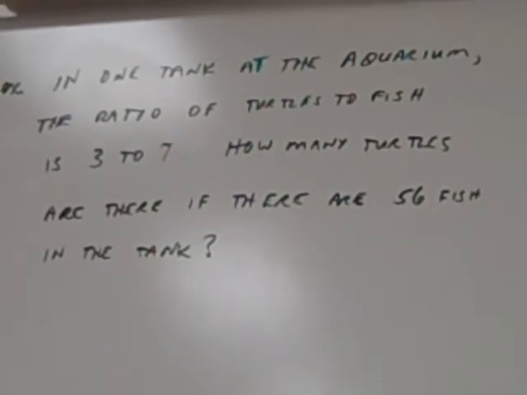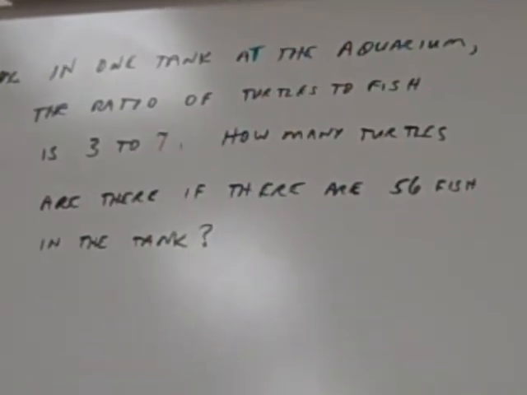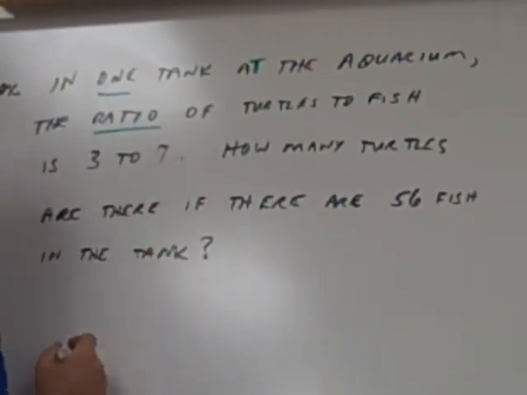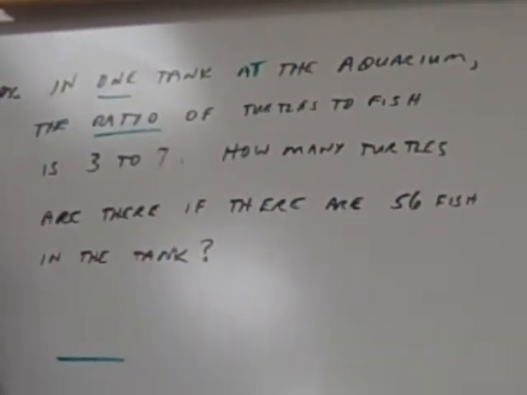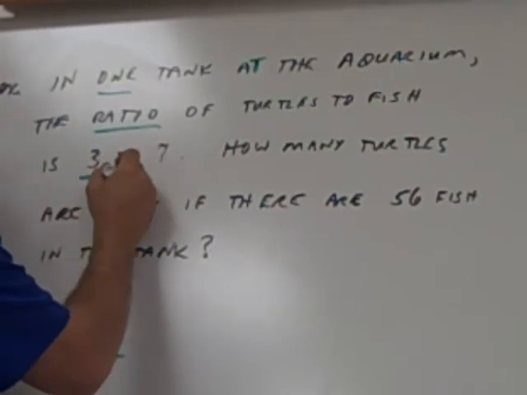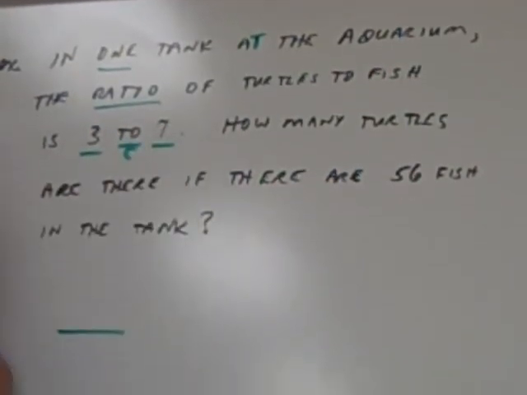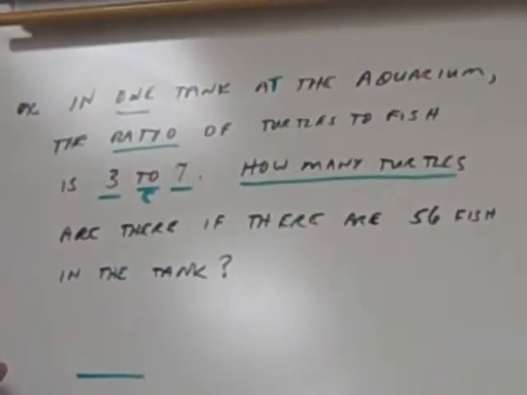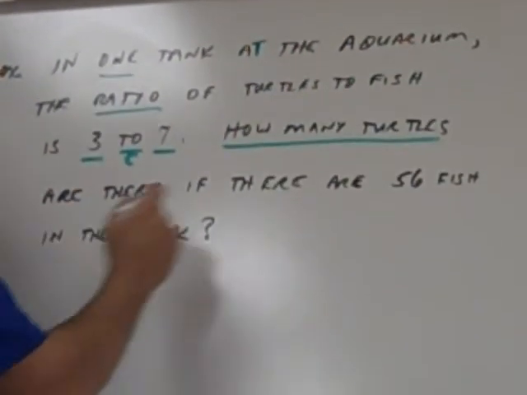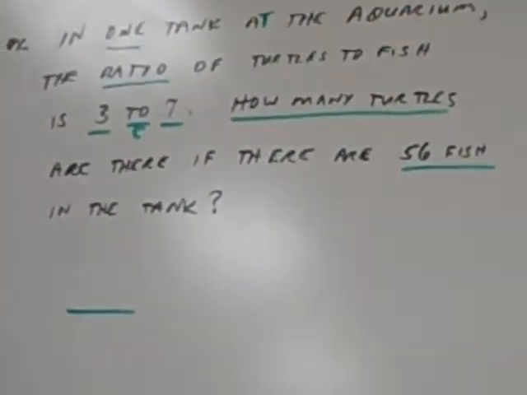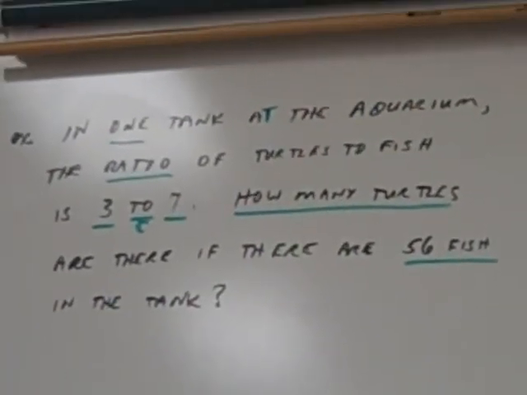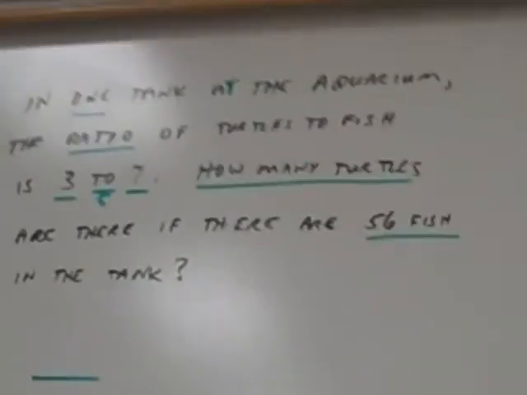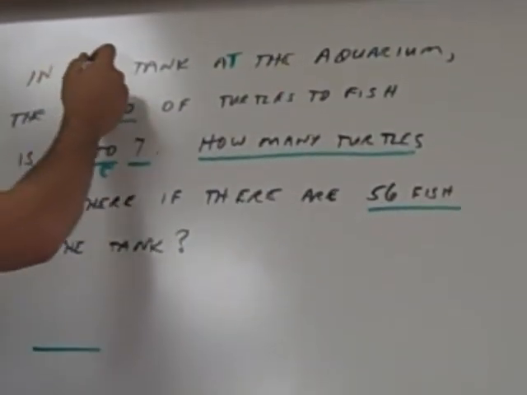What do we see? Ratio. That tells me this right here already. 3 to 7. How many turtles? 56 fish. The word "one", we don't need that.